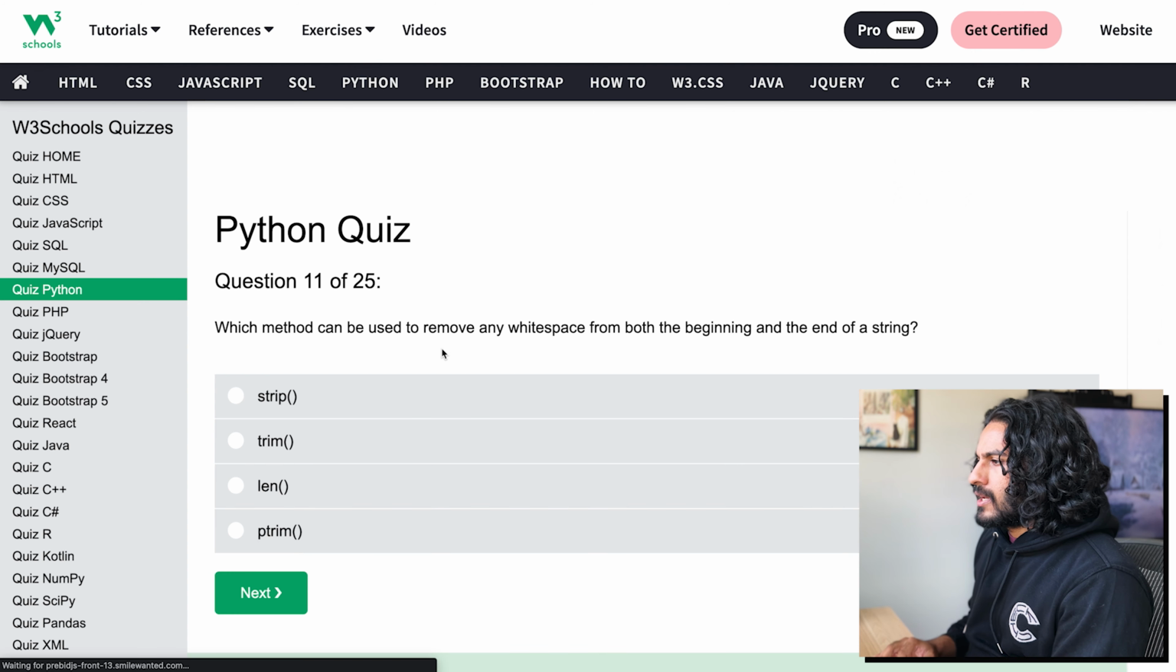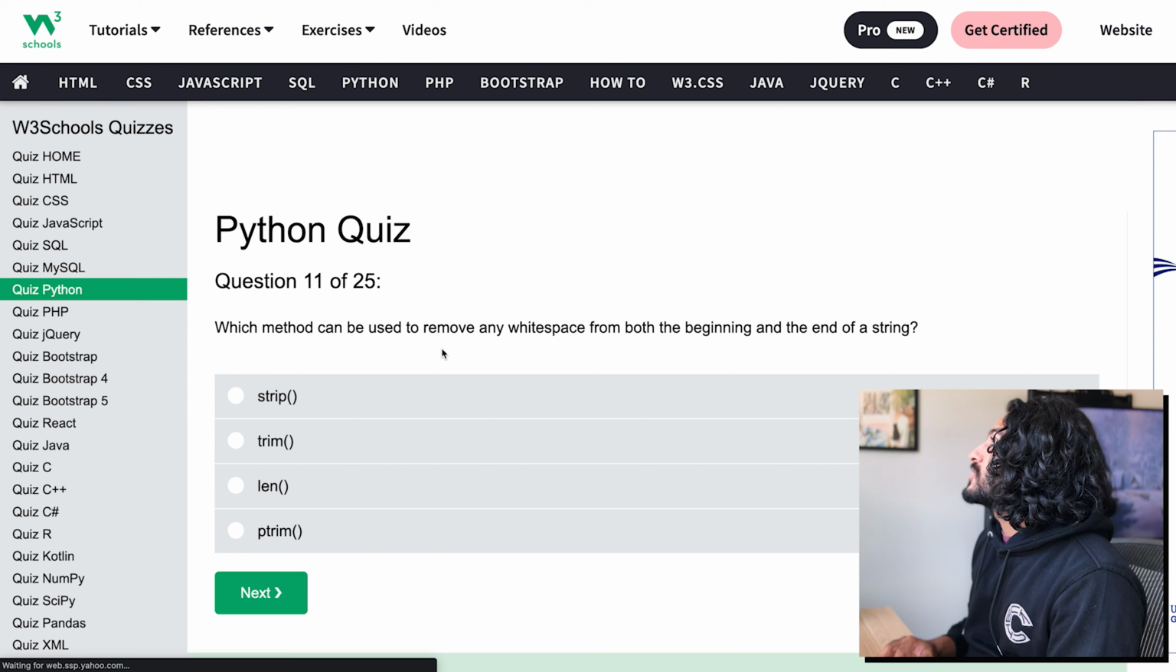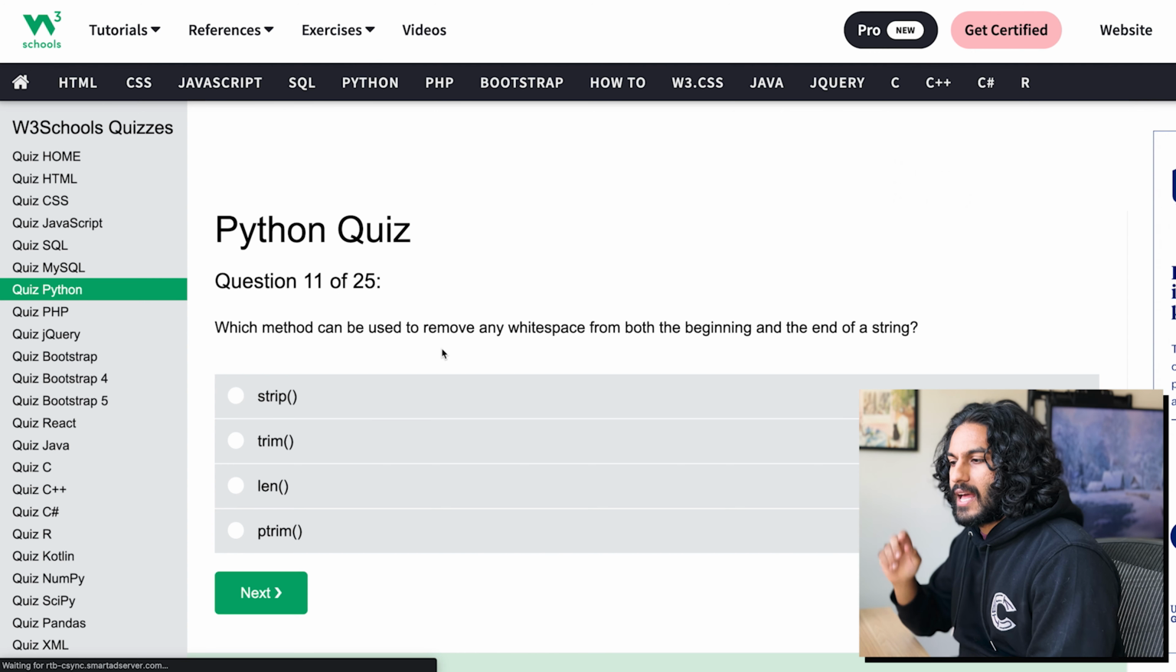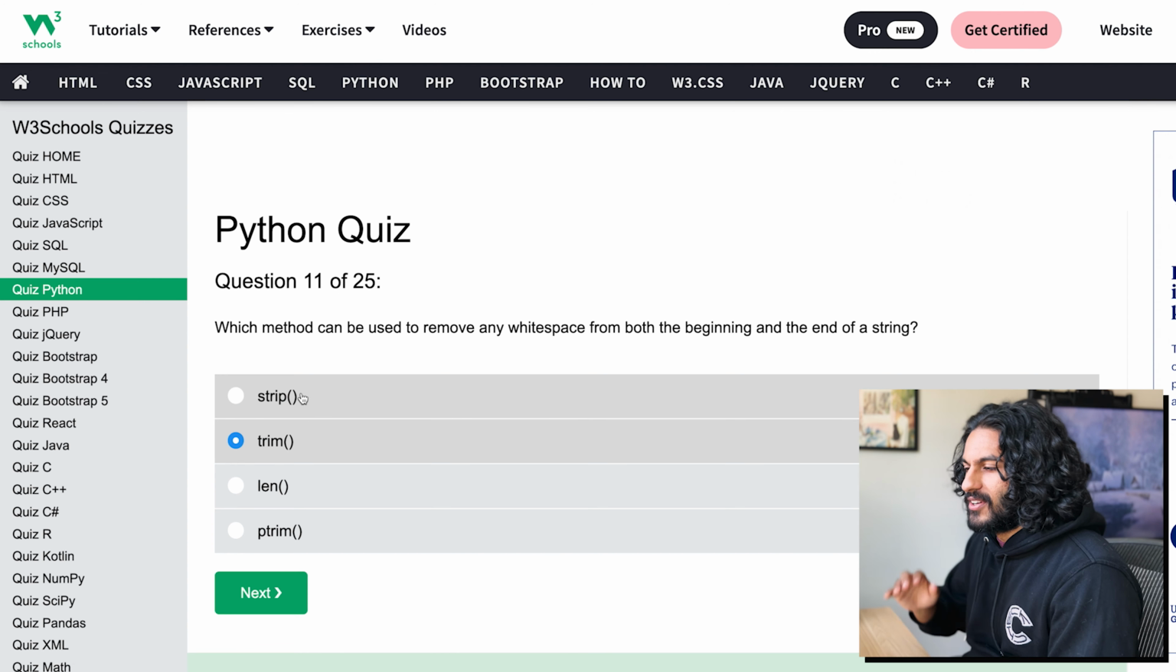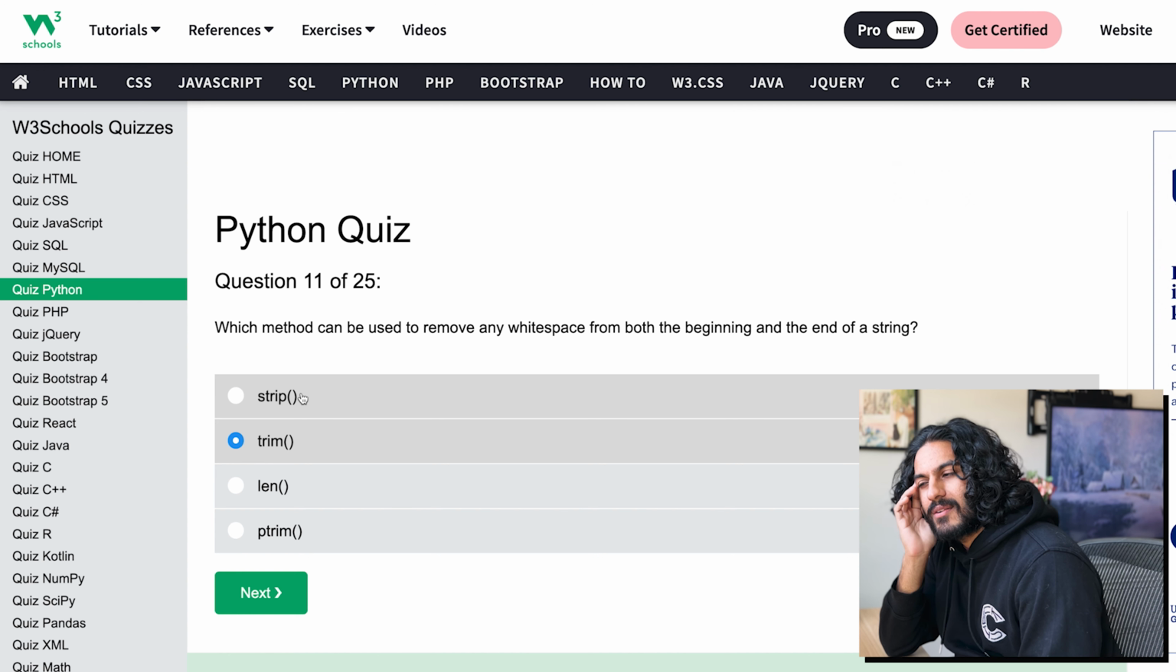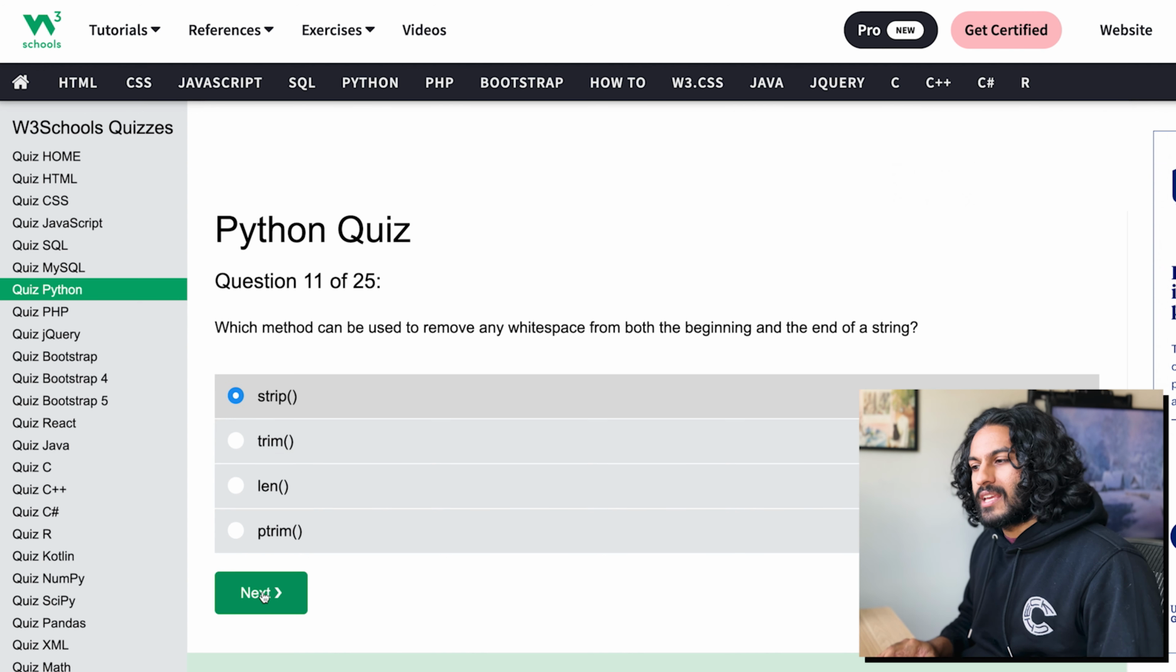Which can be used to remove any white space from both the beginning and the end? I'm not gonna look at the options. That is trim? Yeah, let's go, baby. Oh wait, oh no. Strip the white space. I think it might be strip. I think trim is only the end.